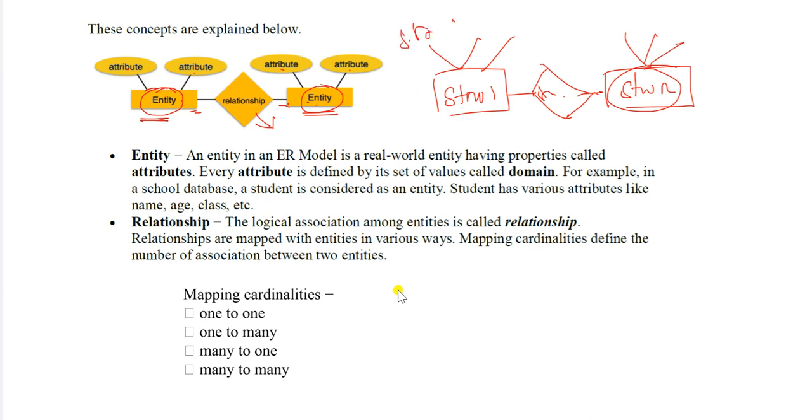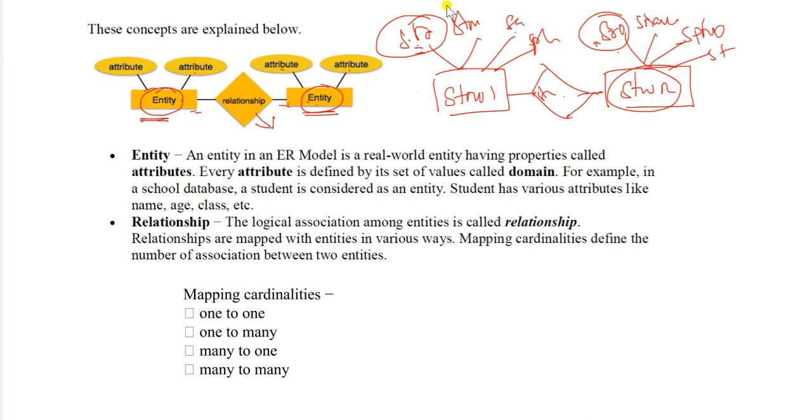What are the attributes you have? Student roll number, student name, student age, student phone number, like this. Here also student roll number, student name, student phone number, and student age. So here 4 attributes will be there, and here 4 attributes will be there. What is the common attribute between you? Student number. Based on the student number, I can find out whether these people are from the CSE department or IT department or some other department, right? So like this we can make the relationship in the real world.